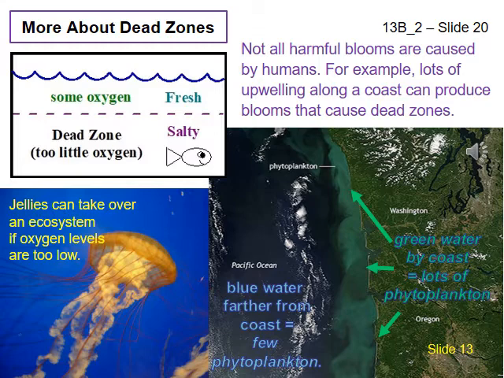Even unnaturally large blooms of phytoplankton that do not result in dead zones can cause problems. Many ocean animals begin life as zooplankton that feed on phytoplankton. When they grow up, they become nekton or benthos that eat other things like seaweed, zooplankton, or corals. If there is an unnaturally large bloom of phytoplankton, fewer animals will die from a lack of food as kids. So more of these animals will survive and become adults that feed on something different.